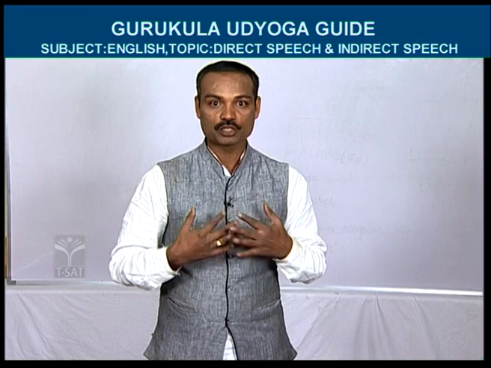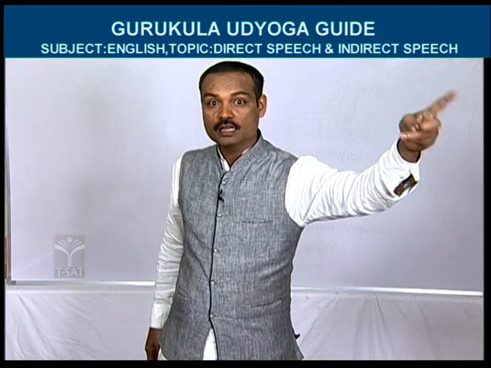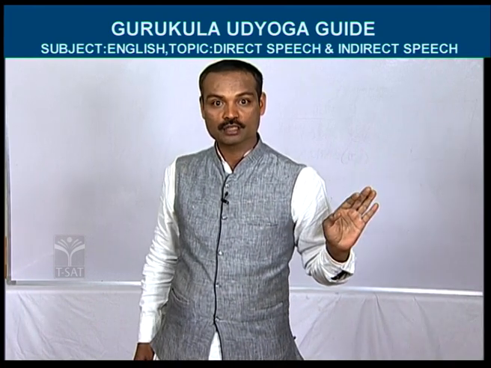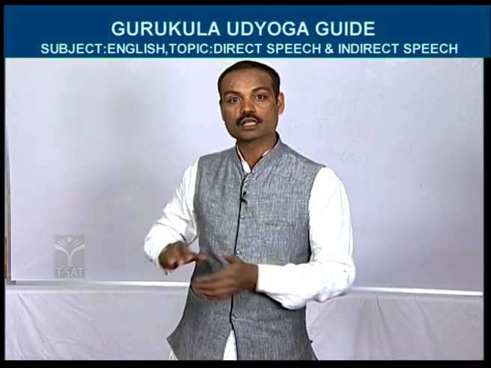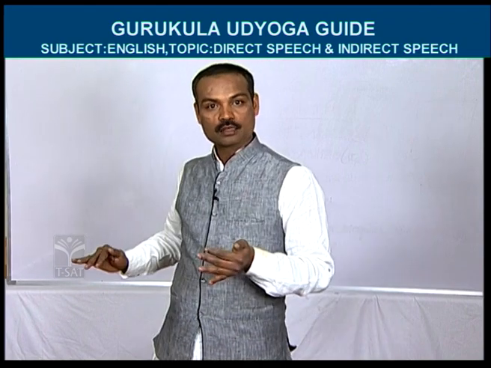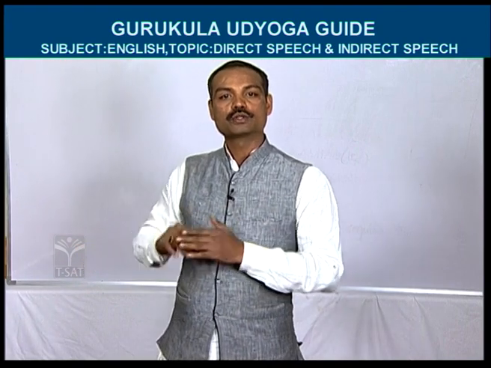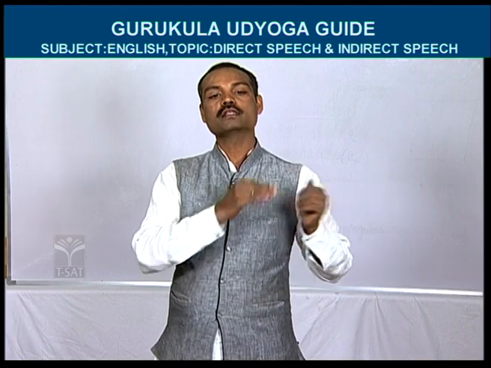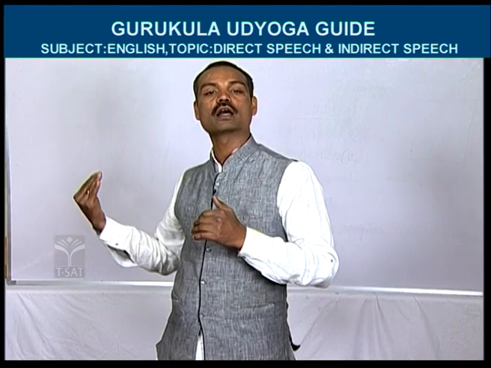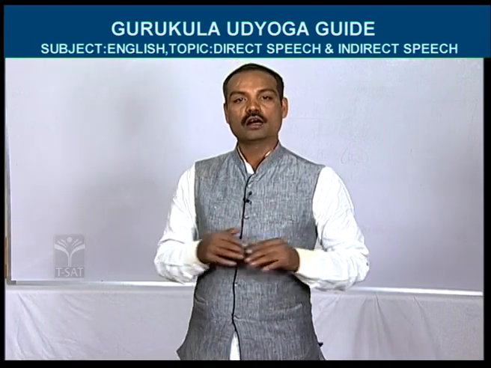Sir, now you are giving the information. Sir, Kiran said that he hated her. See, like this you should give the information. So I means here who? Kiran. So that's why I becomes he. But in this sentence Kiran is not there, he is there. So that he should be written as it is. So he told her that he hated her. Here the sentence is he said to her. That becomes he told her. I hate you means he hated her. So this is the example of the last one.